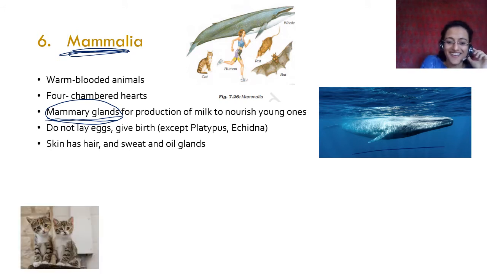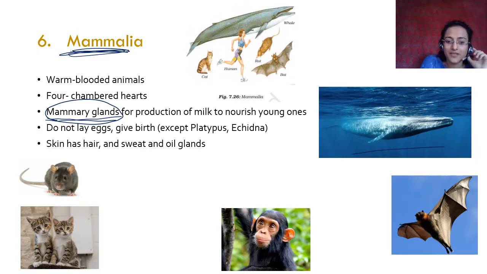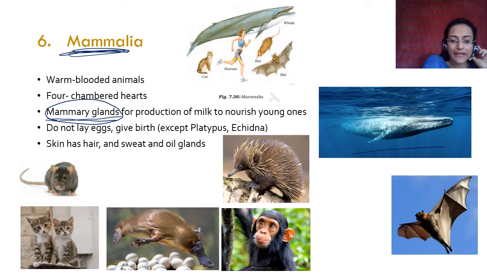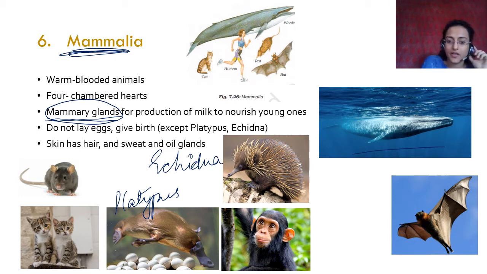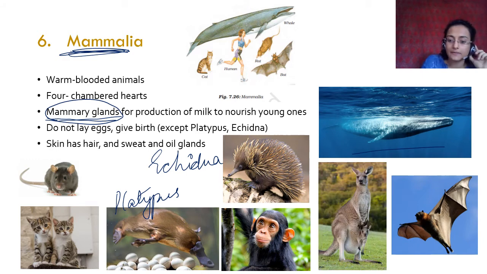Okay, this is young ones of a cat. Then you have rat. Then you have a bat. Then you have a chimpanzee, which is an ape. You have, this is a platypus, a duck-billed platypus. There's an echidna. They lay eggs, right? They're somewhere between, but they are put into mammals for certain characteristics that are specific for mammals. But they lay eggs. Both echidna and platypus actually lay eggs.